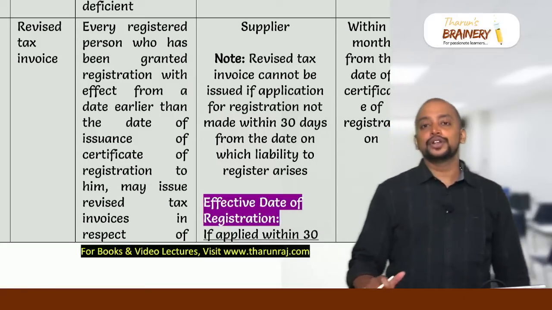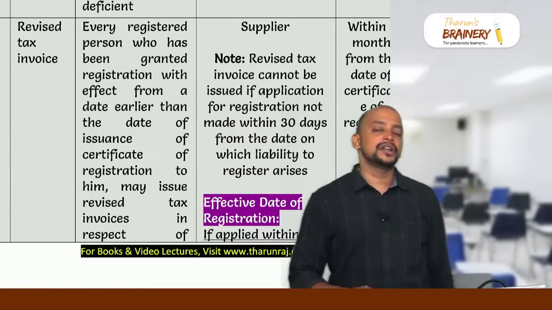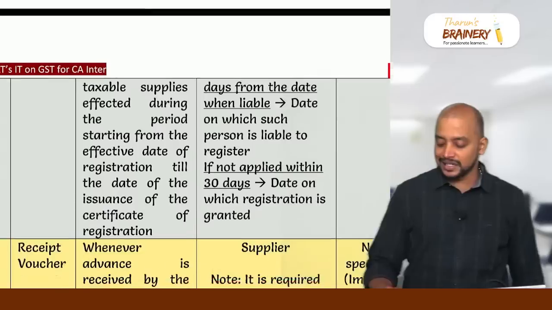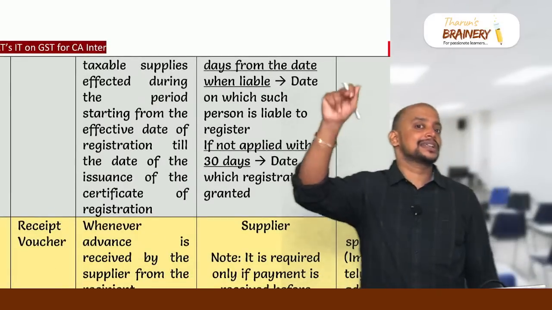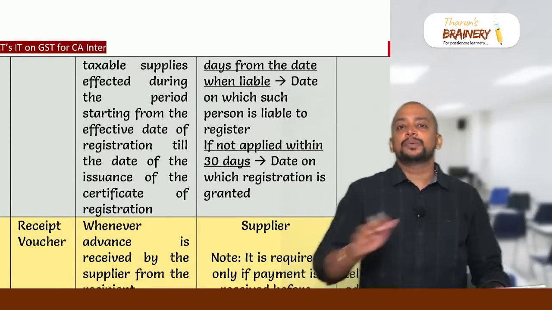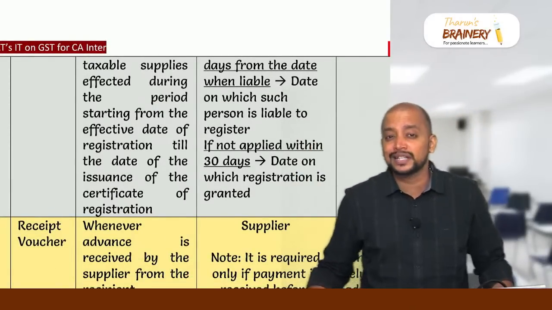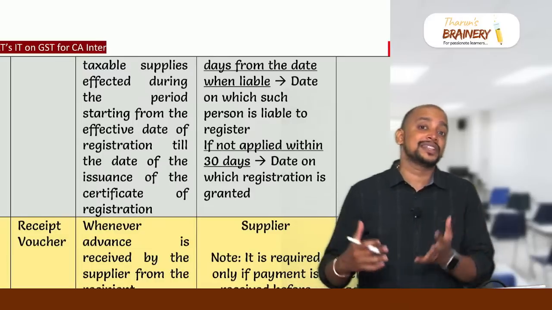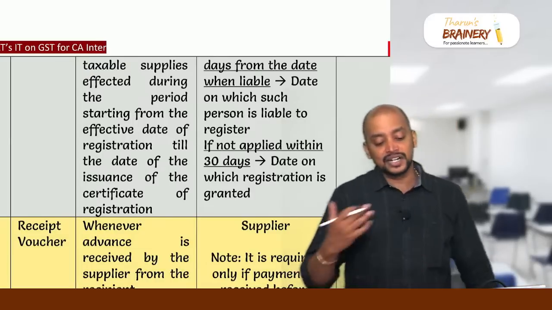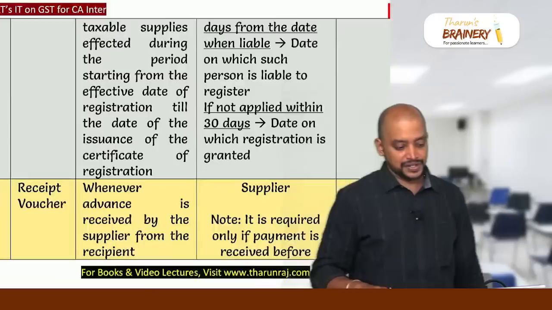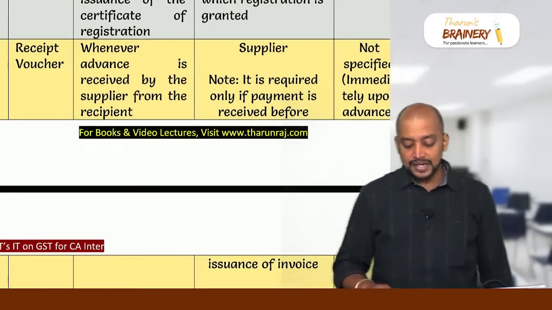In this regard, you need to know what is the effective date of registration. So if the application is made within 30 days, the date on which they are liable to register is the effective date of registration. If the application is not made within 30 days from the date they are liable to register, then the date on which they got the registration certificate will be taken as the effective date of registration.